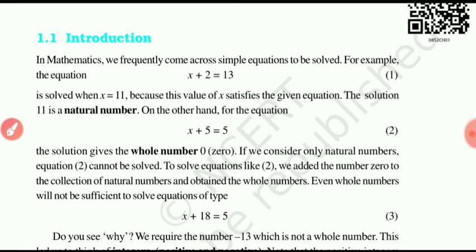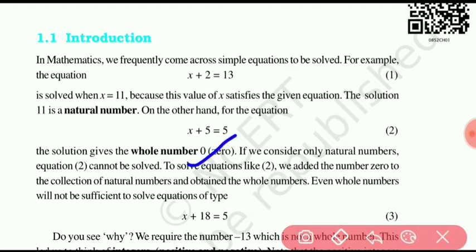If we solve x plus 5 equal 5, then the solution gives the whole number 0, Z-E-R-O. If we consider only natural numbers, equation 2 cannot be solved. To solve equations like 2, we add the number 0 to the collection of natural numbers and obtain the whole numbers. Even whole numbers will not be sufficient to solve equations of the type x plus 18 equal 5.